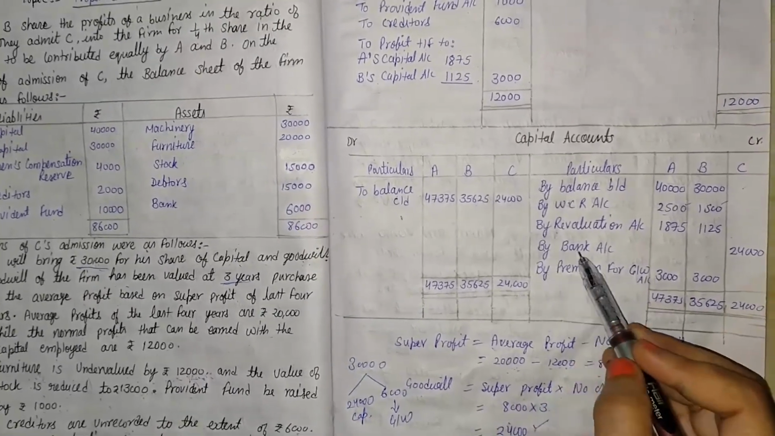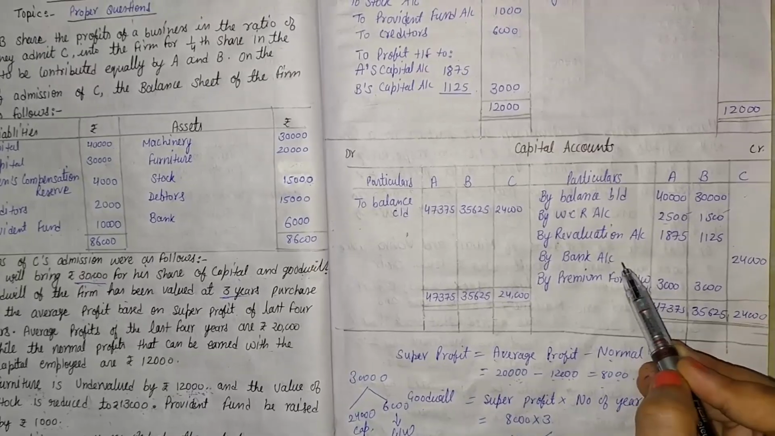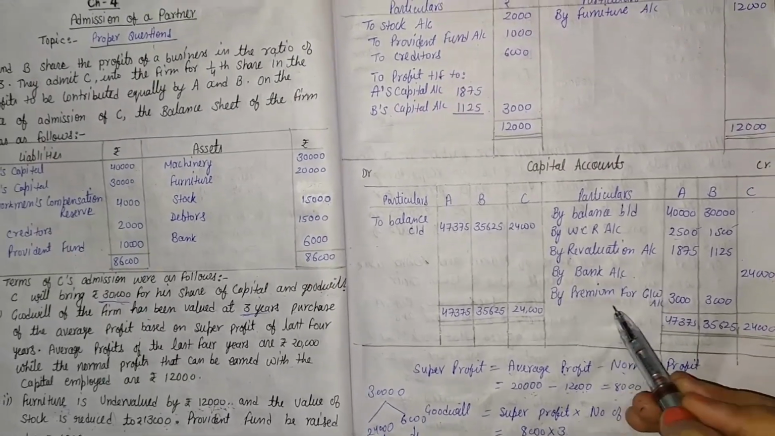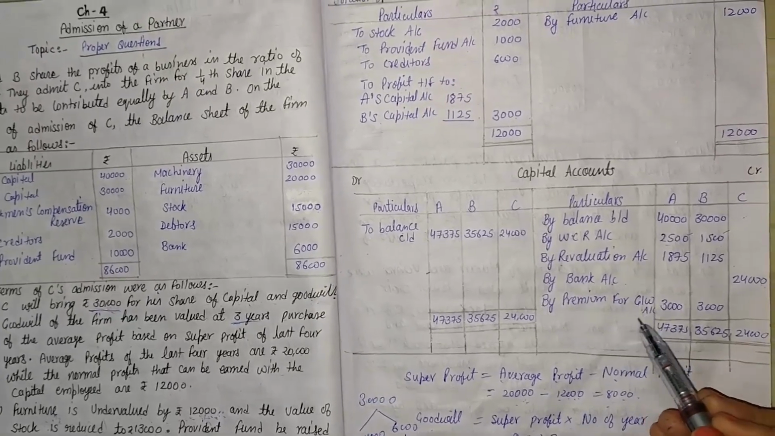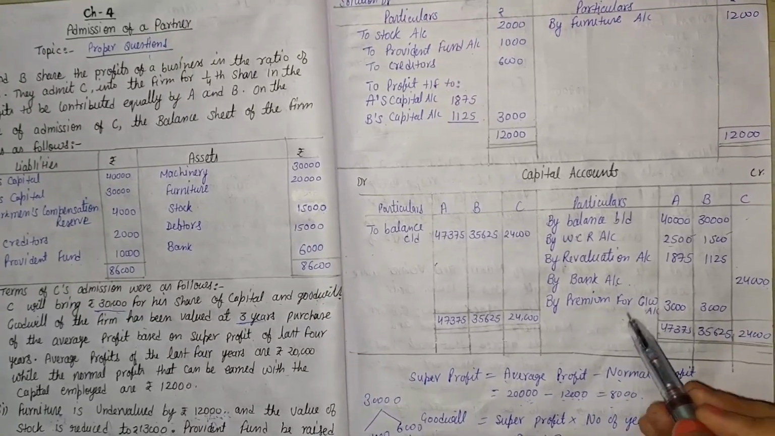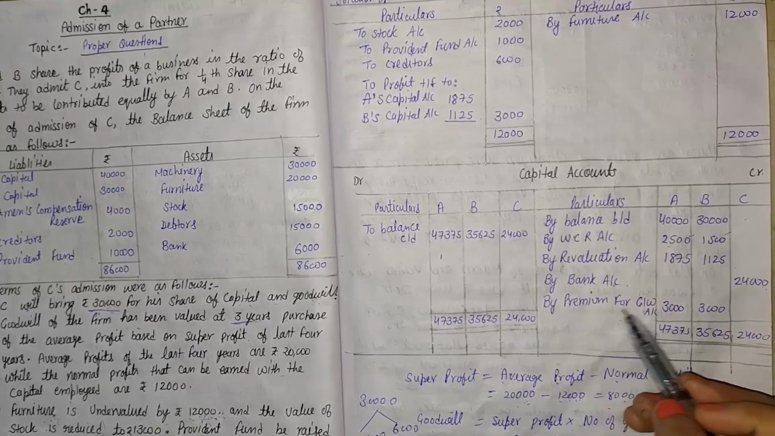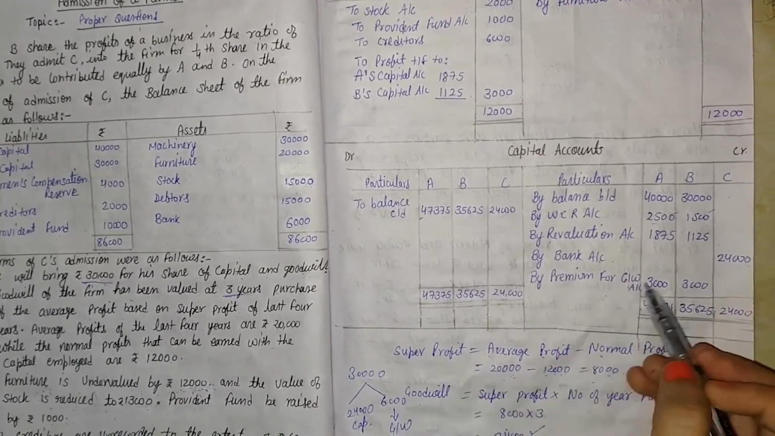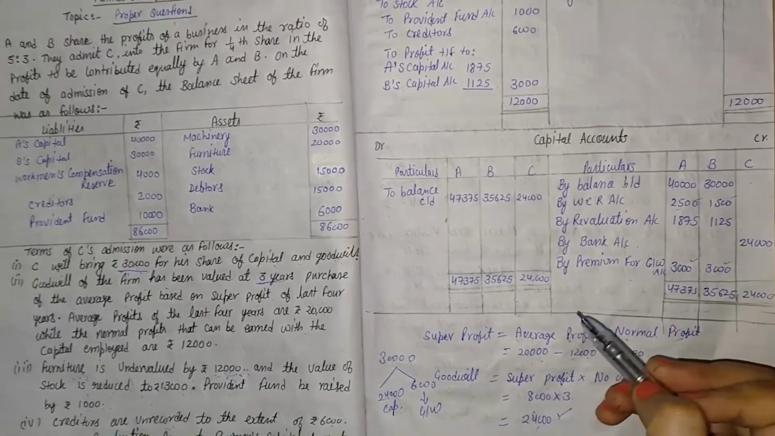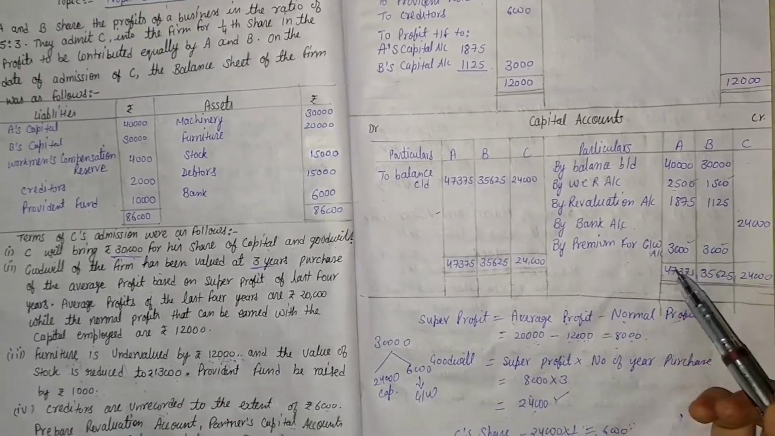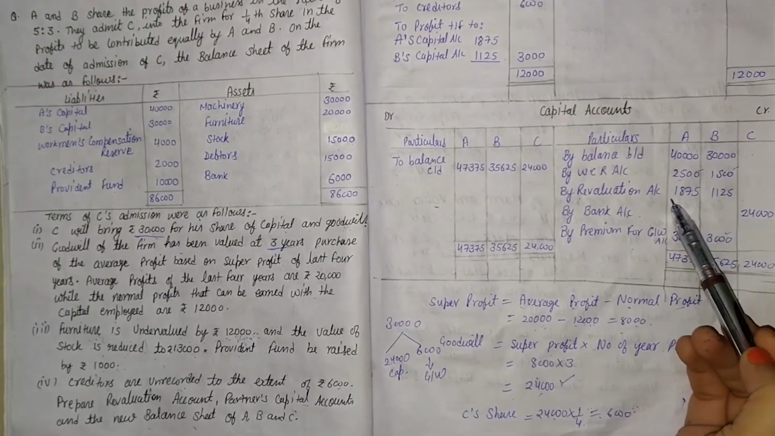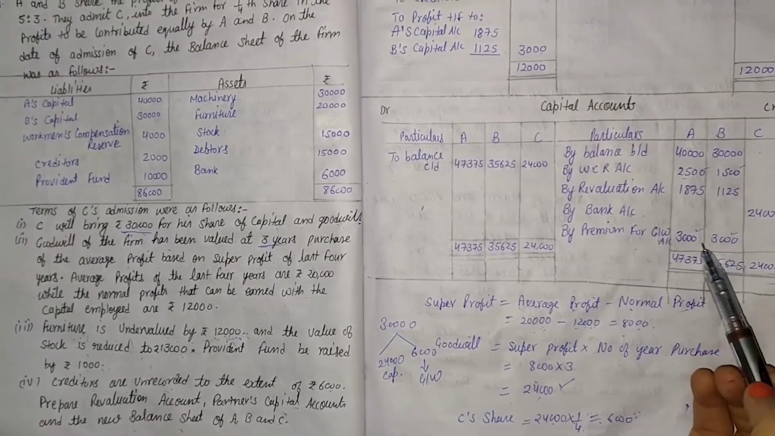Here it is by bank account, that is the capital value, rupees 24,000. And the premium for goodwill is distributed in the sacrificing ratio. In the question the sacrificing ratio is given, that is equal. It means 6,000 is divided in an equal ratio, that is 3,000 and 3,000. Now we total all the accounts: 4,000, 2,500, 1,875 and 3,000.